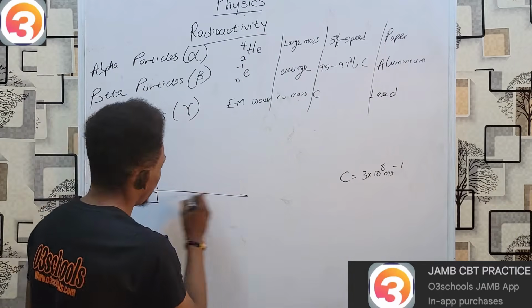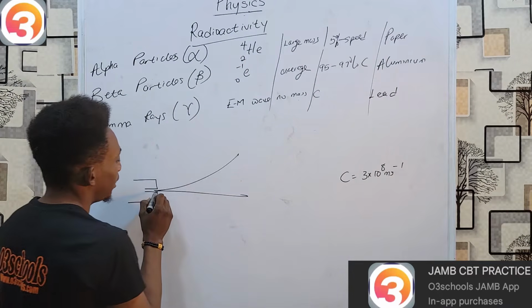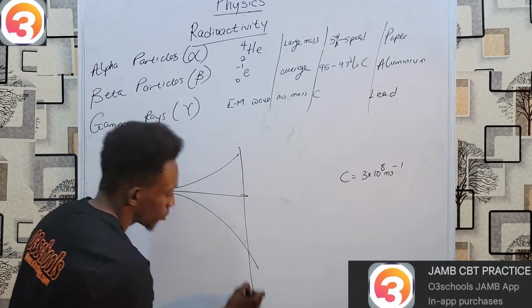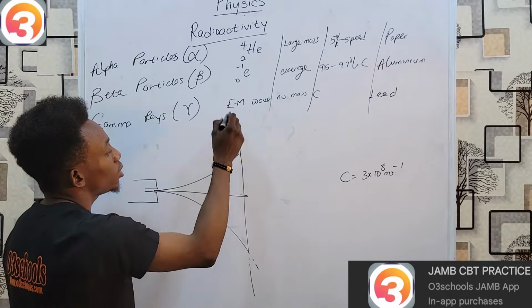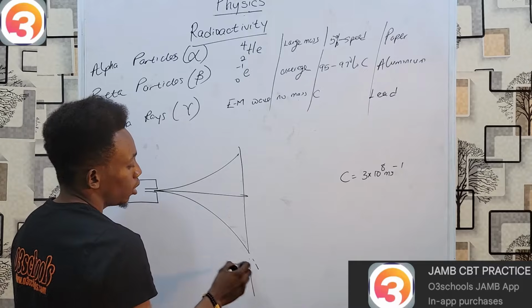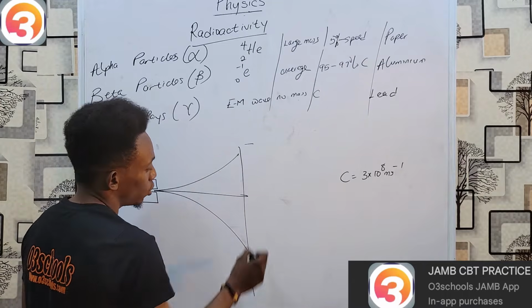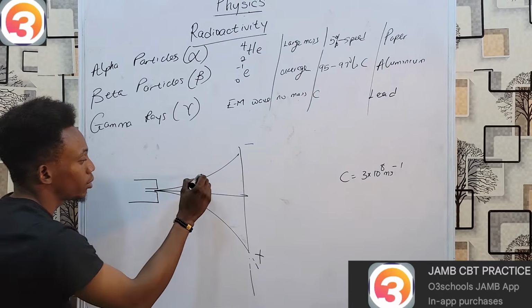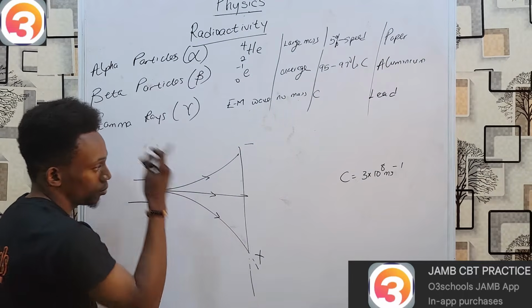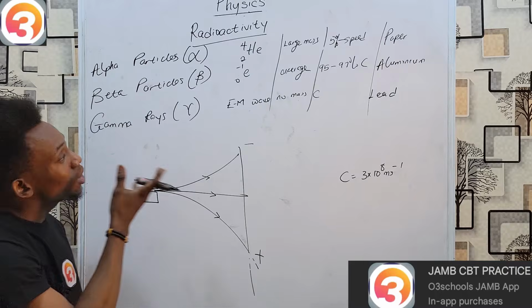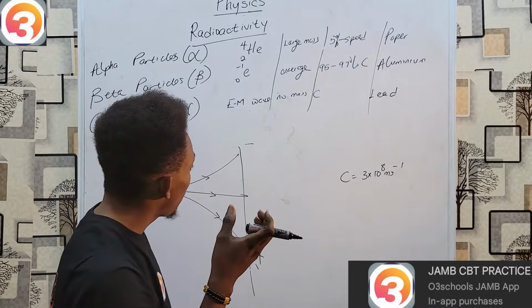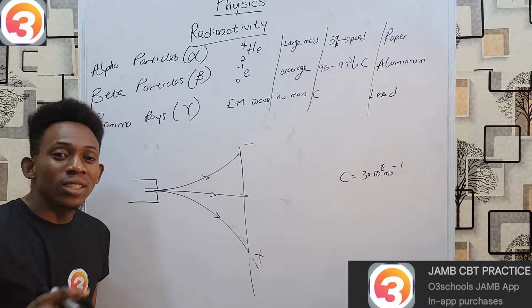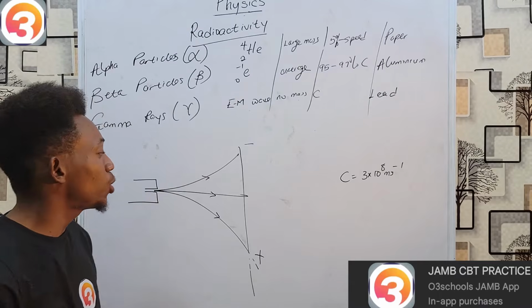So these are different properties, but one very important property refers to their behavior under the influence of electric and magnetic fields. Say, for example, this is an electric field. Here is minus, and here is plus. How can I define these three types of rays that came out? Your alpha particles are positively charged, and as a result, they get attracted to the negative side in an electric field.